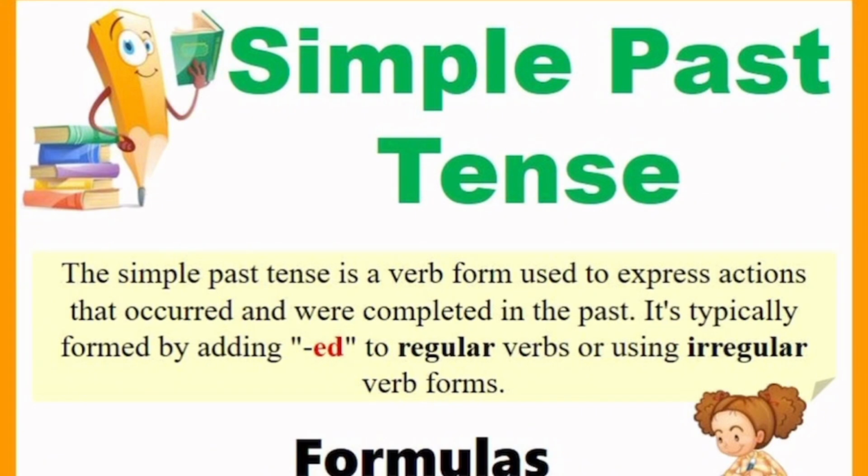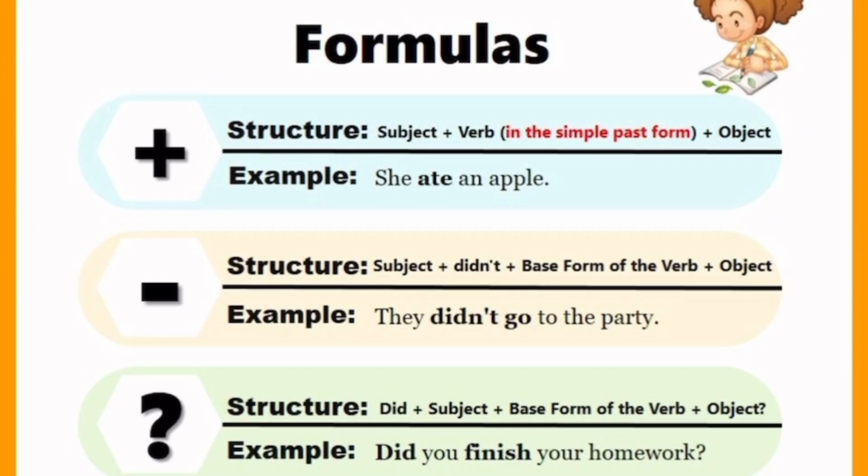So how do we structure simple past? The verb structure that I explained a few days ago, where I said we have V1 base form, V2 and V3. The V1 is the base form, the V2 is the past tense, and the V3 is the past participle. For instance, when you use the verb go, go is the base form, went is the past tense, and gone is the past participle. So it's that V2 that we use in simple past tense.